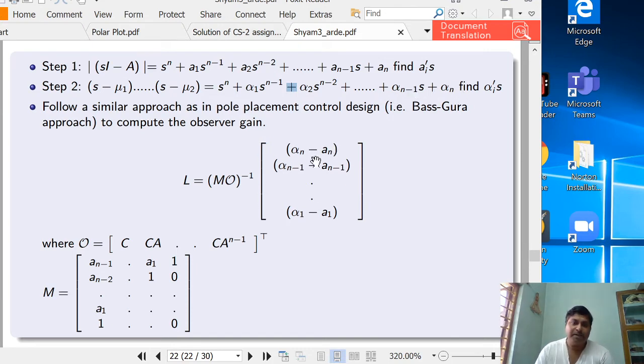Then we can build this matrix alpha n An, alpha n minus 1 An minus 1, like alpha 1 A1. Then to compute L, you have to take the inverse of the product of M and O, where O is the observability matrix. So you can use this formula directly to compute the gain of the observer.